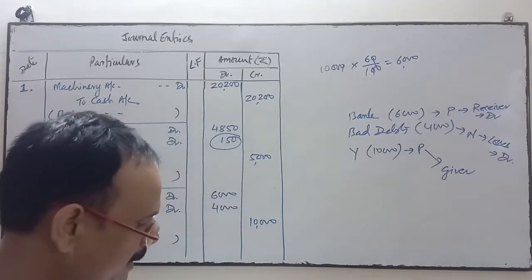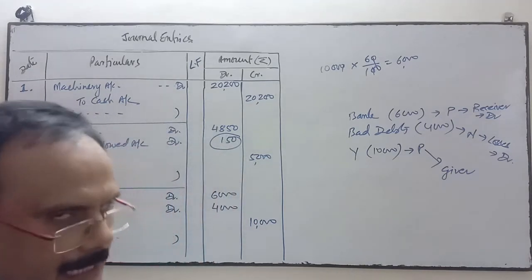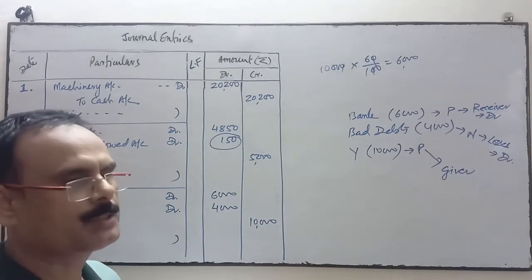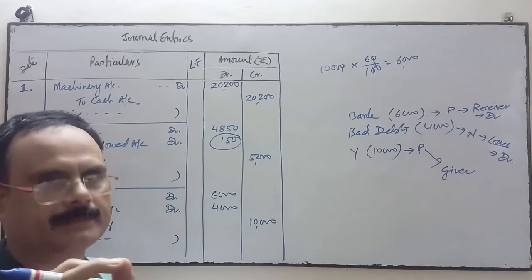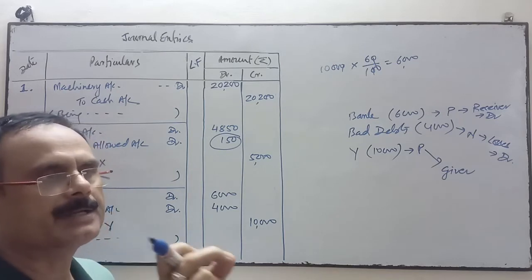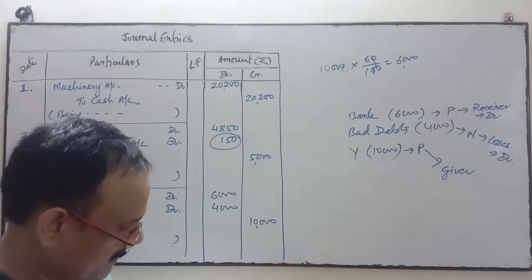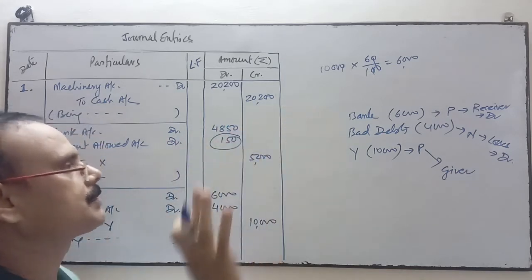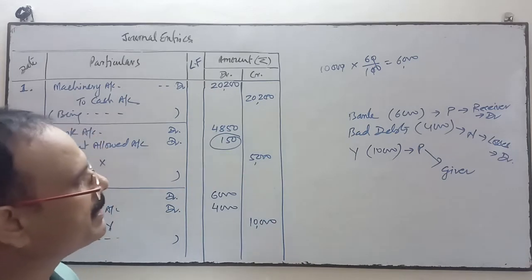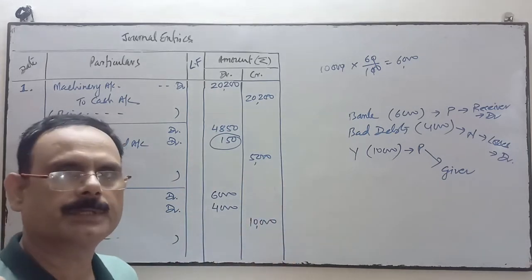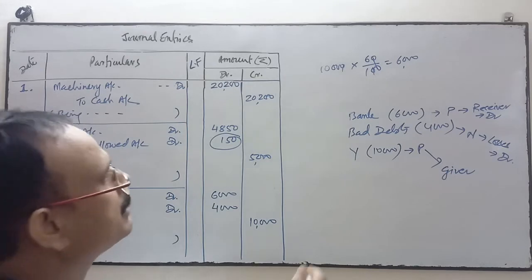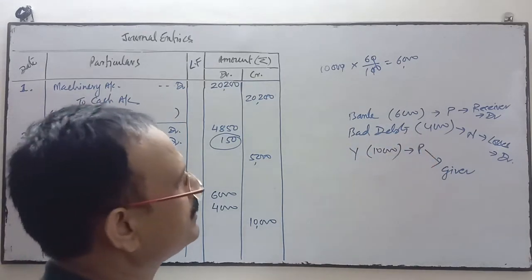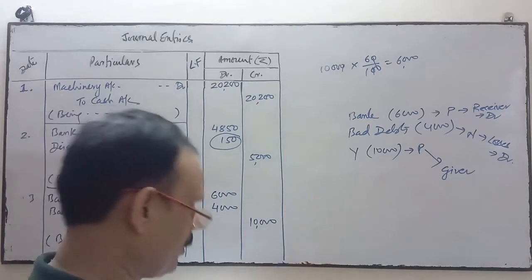So received a check as first and final dividend, thereafter he will not pay. 60 paise in a rupee: in 1 rupee there are 100 paise, so out of 100 paise they have paid 60 paise, meaning 60%. 60% of 10,000 is 6,000, so 6,000 will come into the bank. As I am considering that Y may become insolvent or bankrupt, he will not pay the rest, which will be treated as bad debts. It's a loss, all losses debit, and Y is the giver of that amount.